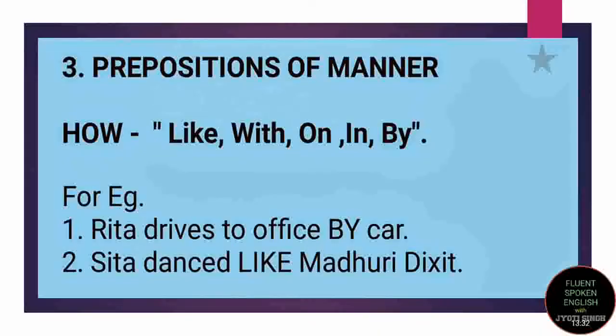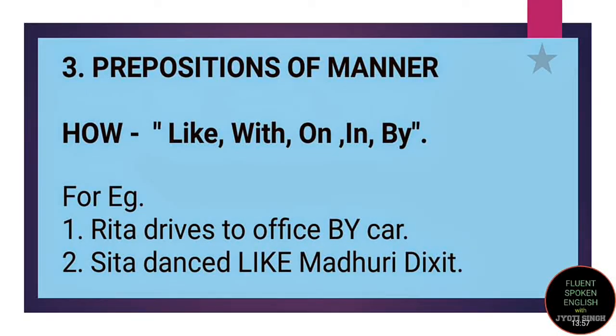Prepositions of manner. Prepositions of manner tell you about the how in a sentence, right? How this took place, what is the means of action. And the words commonly used are like, with, on, in, by. For example, Rita drives to office by car. So here I am saying that Rita goes to office by her car.